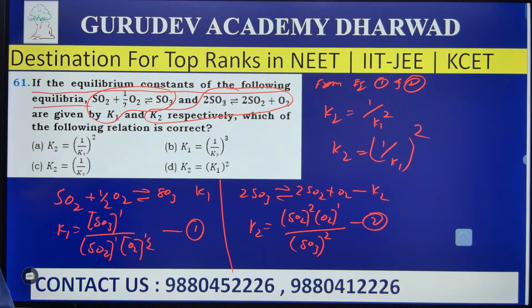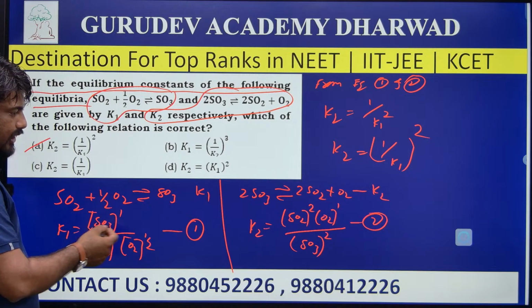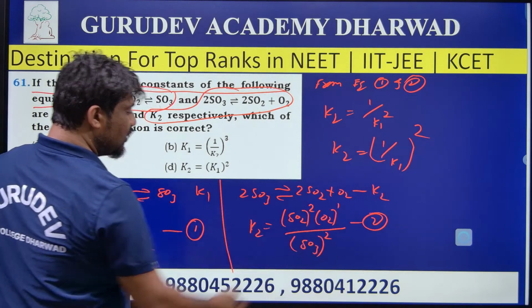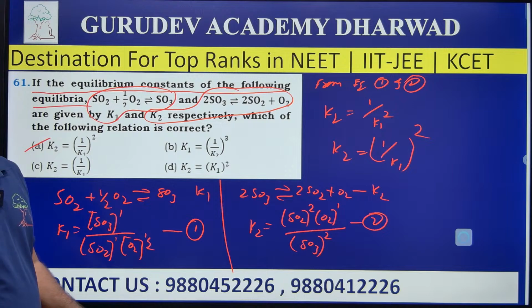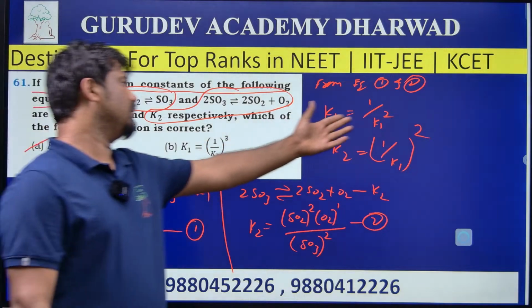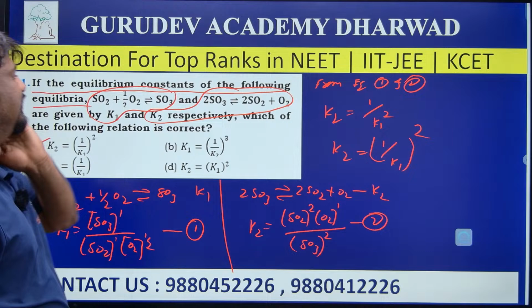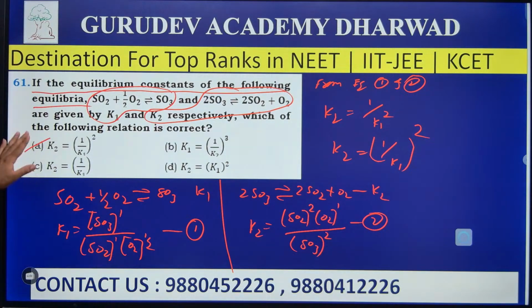Then which is the right answer here? This is just a simplification concept. So option A is the right answer, that is K2 is equal to 1 divided by K1 square. Why did I take this? Because K1 contains only one SO3, while K2 contains 2 SO3. Here I took K2 as the inverse of K1 square. I just made the cross multiplication and simplified, that's it. So ultimately A is the right answer for the question. Go to the next question then.